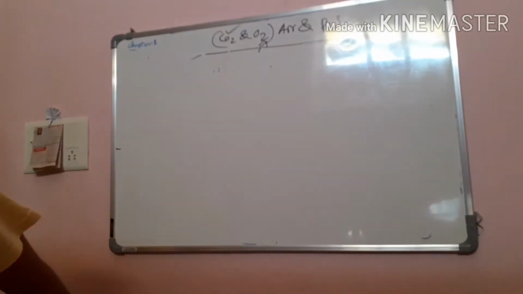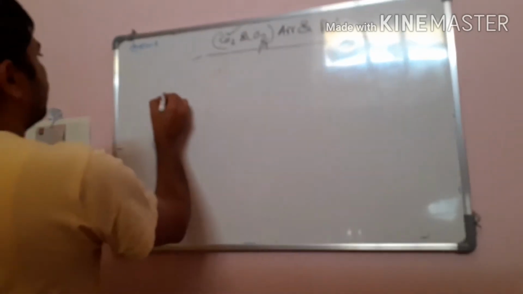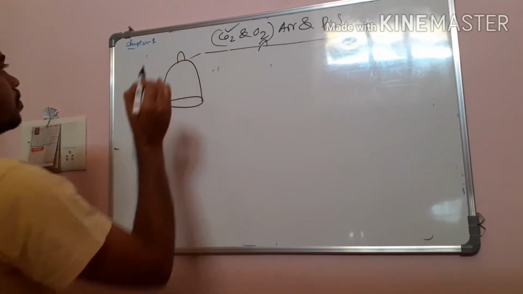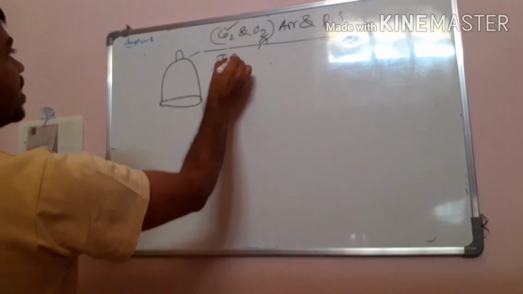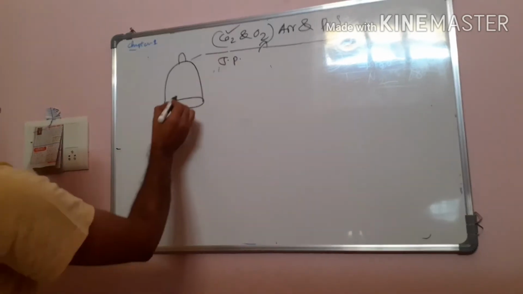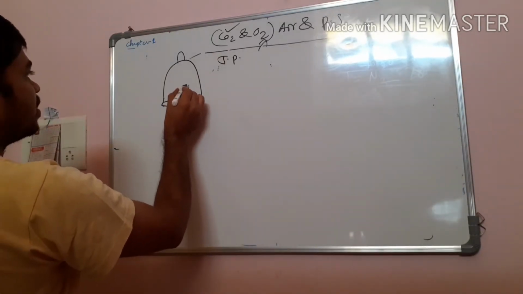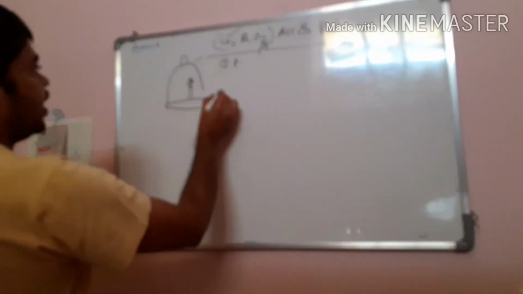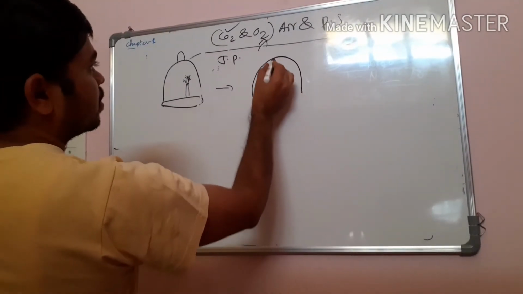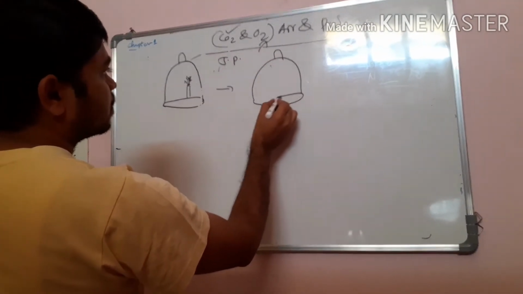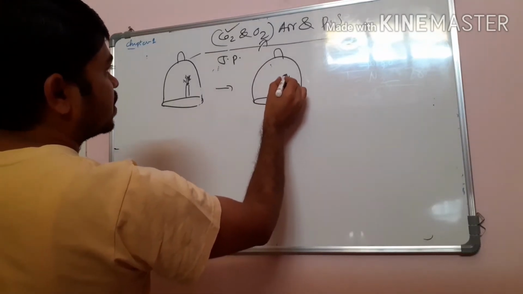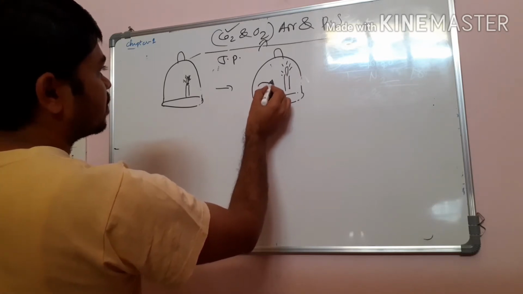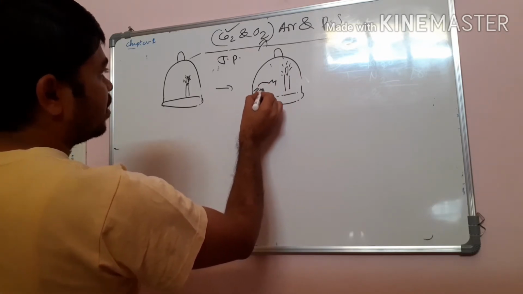For his experiment, Joseph Priestley took one closed bell jar. He introduced into the closed bell jar one lighted, glowing candle. Next, along with this lighted candle, he introduced one living mouse.